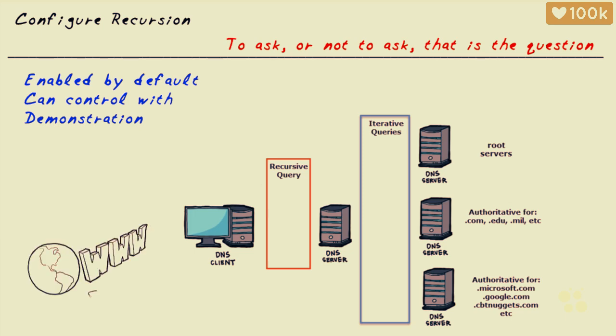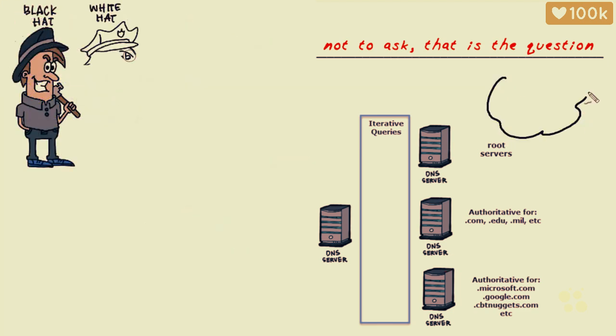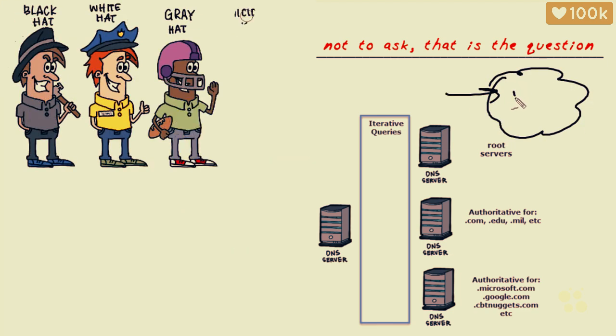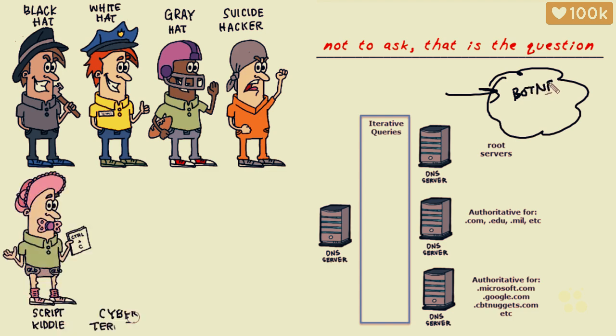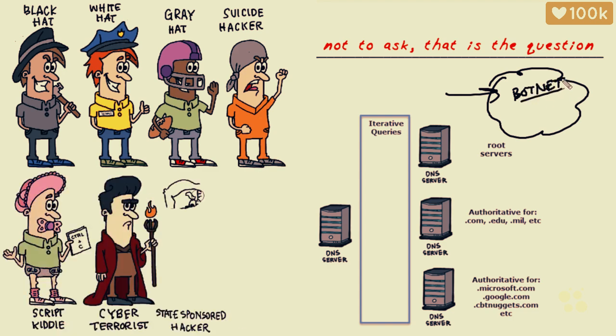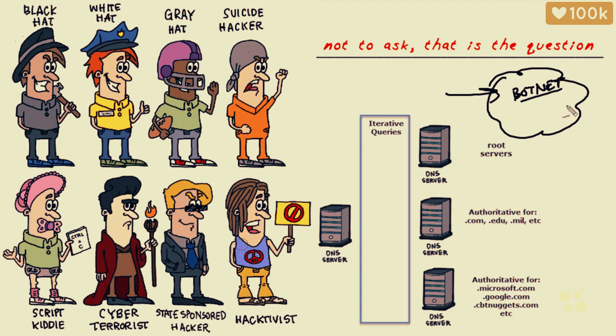DNS provides a fabulous service in resolving names to IP addresses, but like many good things, it can be abused. For example, let's say we have an attacker out on the internet, and that attacker either has a botnet or has purchased the services of a botnet in some type of cloud service. And unfortunately, being able to just purchase or rent a botnet is a real thing.